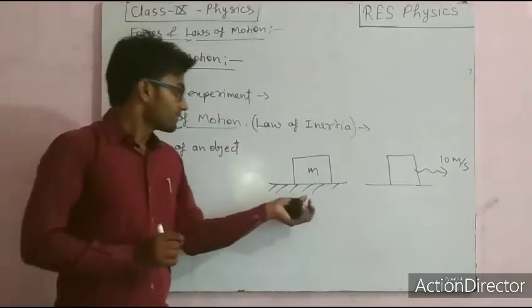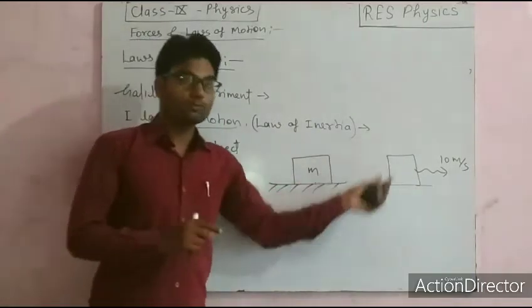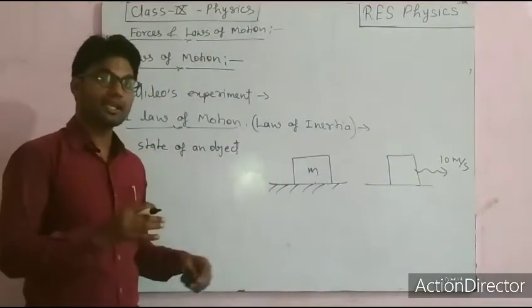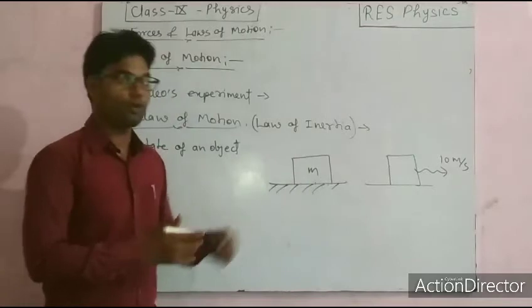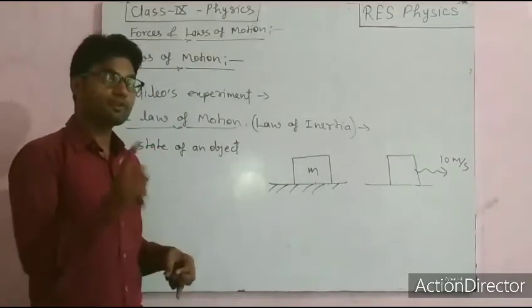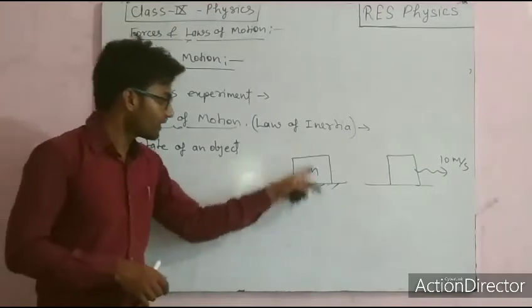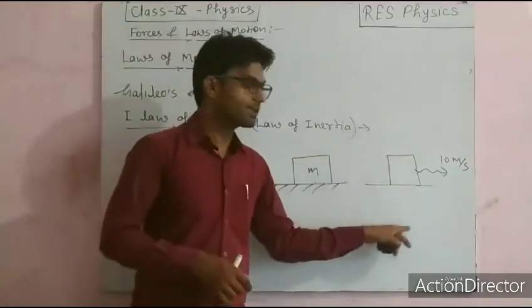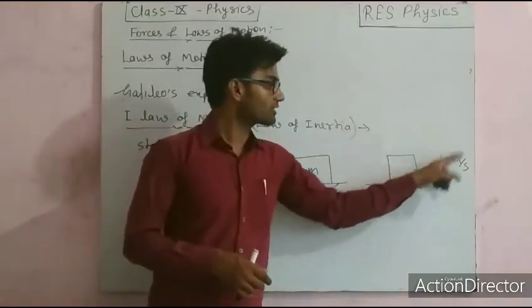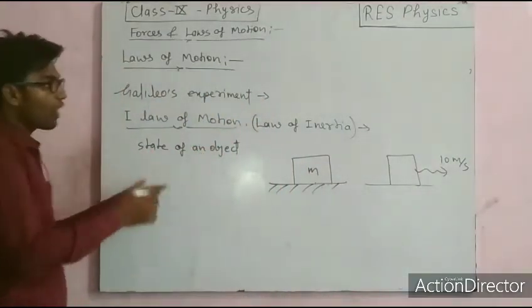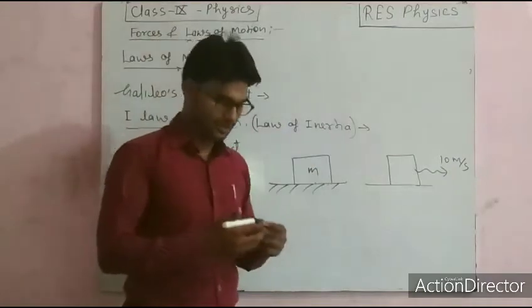So the state of these objects will get changed if we apply a certain external force on the object, right? Otherwise there will be no change of its state. This will remain at rest. This will continue its motion with constant speed, right? Now, how is it called the law of inertia?